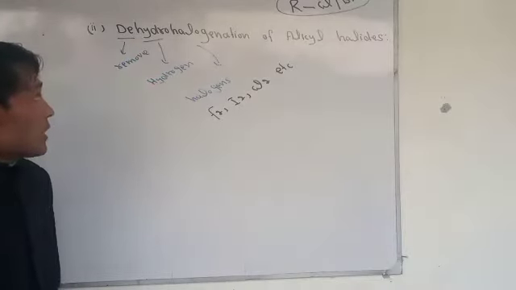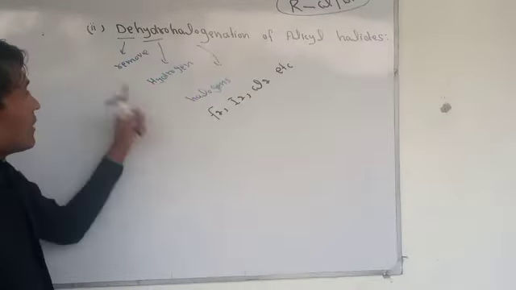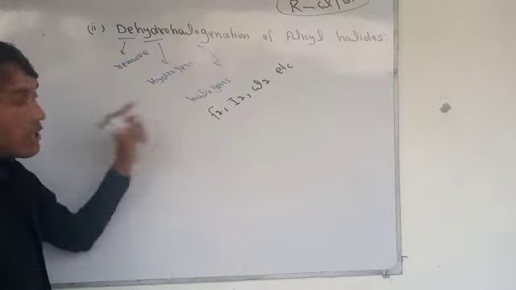So if we talk about dehydrohalogenation, we can simply call it the removal of hydrogen and halogens.